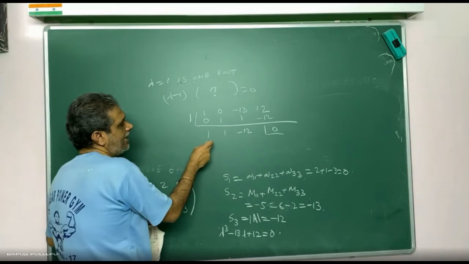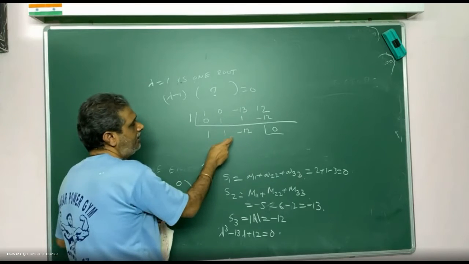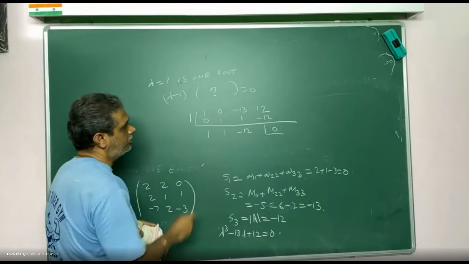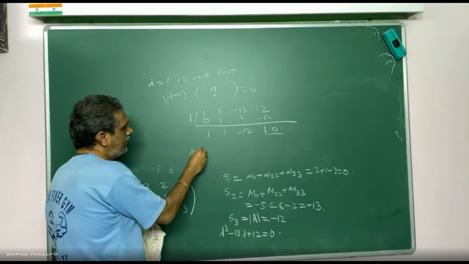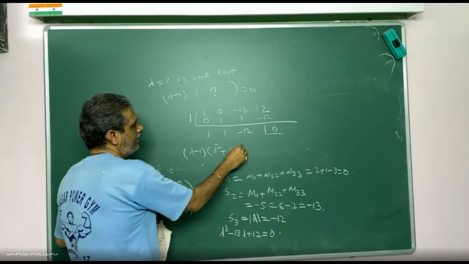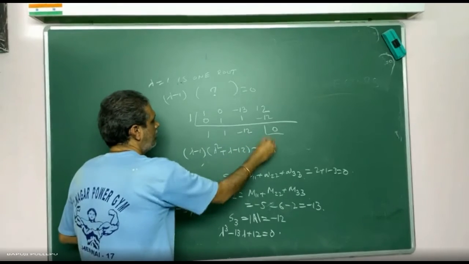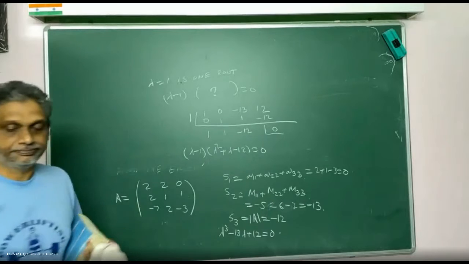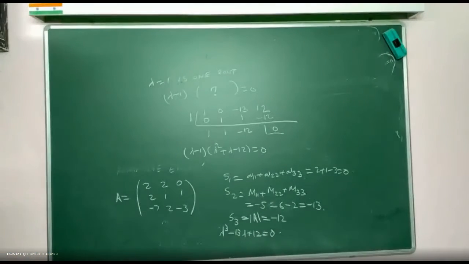This how can you write? Lambda square plus lambda minus 12. Correct, sir? So the whole equation how can I write? Tell me. Lambda minus 1, lambda square plus lambda minus 12 is equal to 0. Are you agree? Yes, sir. Copy down fast.